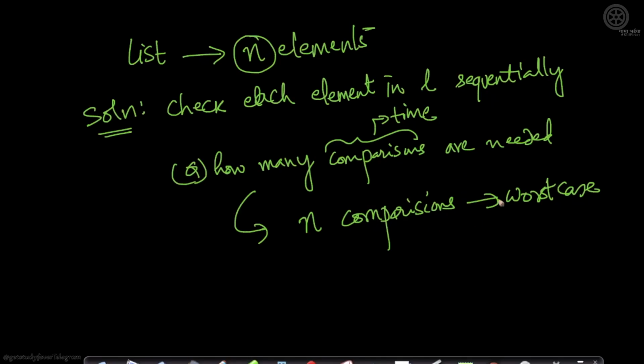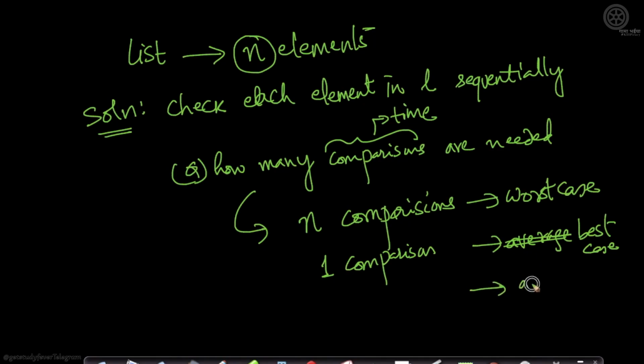What about the average case? Okay, let's write about the best case. If you're really, really lucky, you can just get away with 1 comparison. But of course, this happens very seldom, right? On an average, if you give me any number, some numbers will be present, some numbers will be absent. I would require roughly about n comparisons, approximately n comparisons. Of course, I'm not proving this rigorously, I'm just stating it here, right?